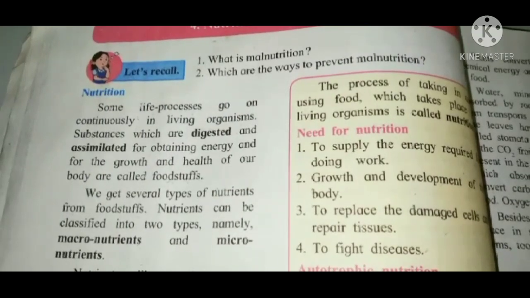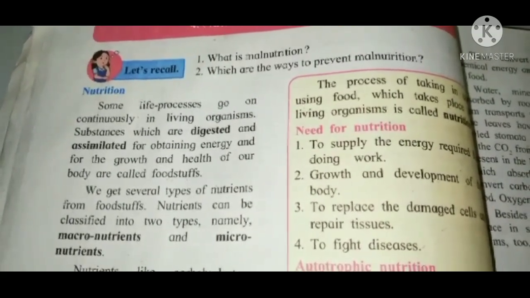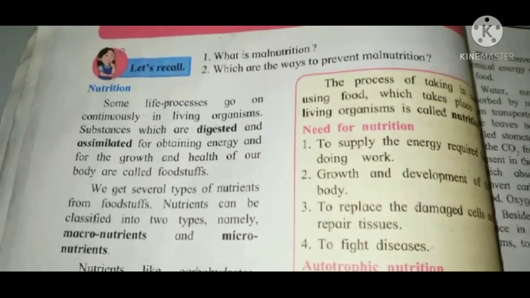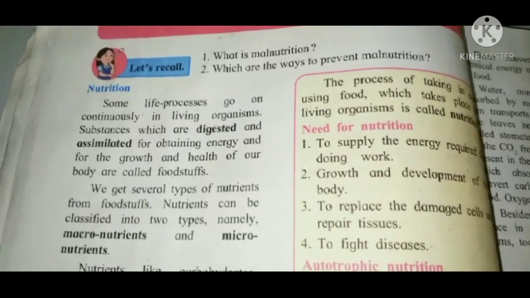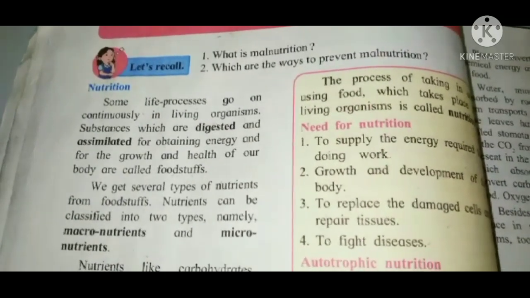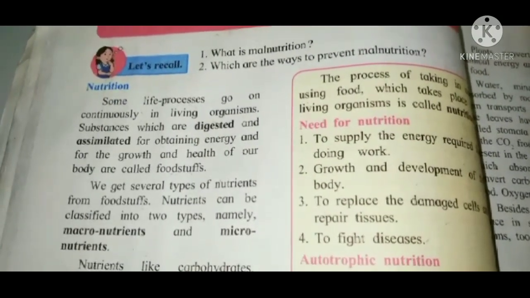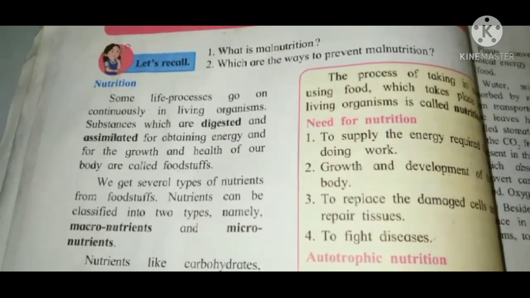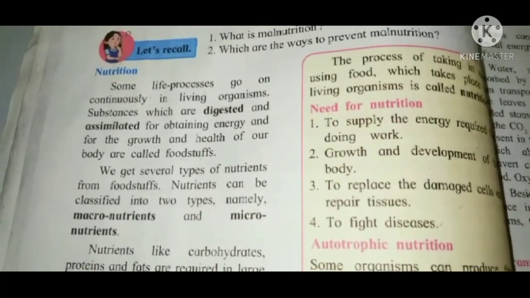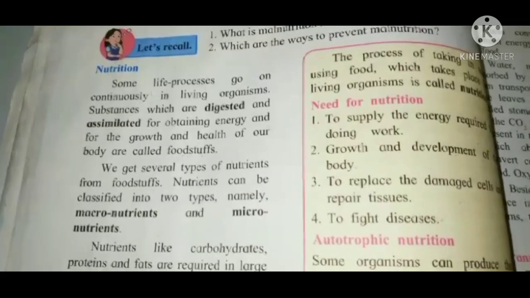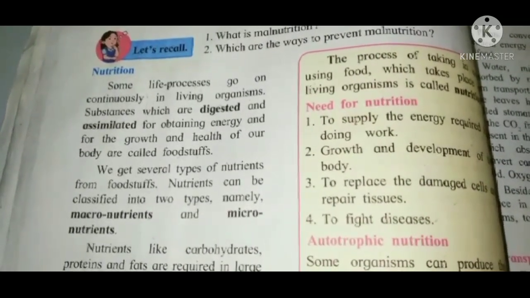Substances which are digested and assimilated for obtaining energy and for the growth and health of our body are called foodstuffs. What are foodstuffs? Substances which are digested and assimilated for obtaining energy and for the growth and health of our body are called the foodstuffs. We get several types of nutrients from these foodstuffs.